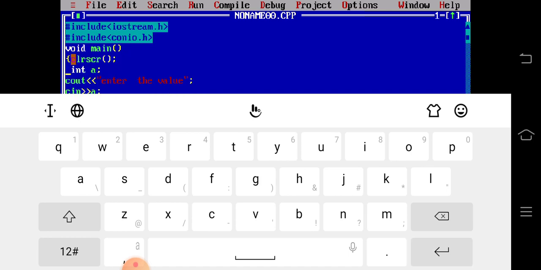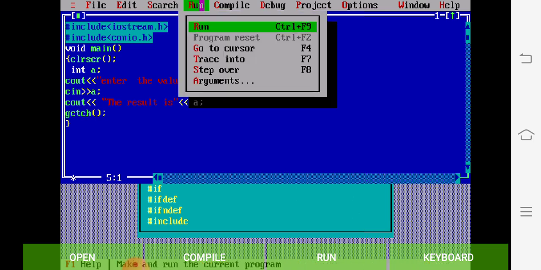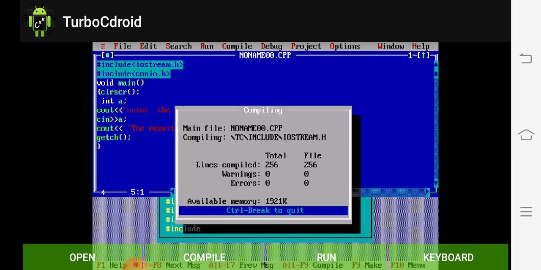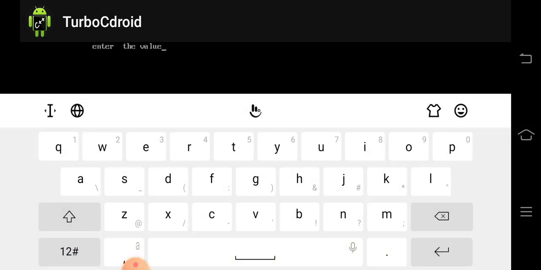Okay, so now see, I'm going to the run option. See here, nothing is displayed, only my new result is displayed here.